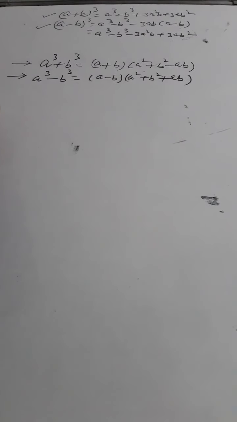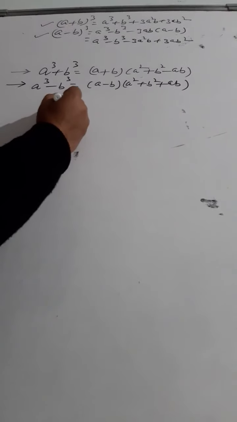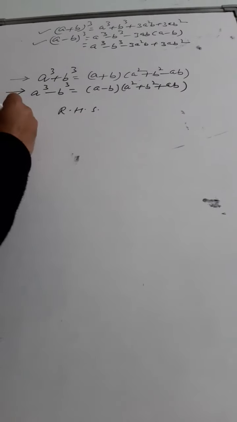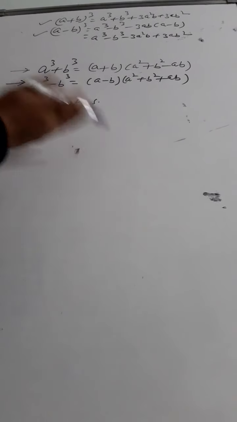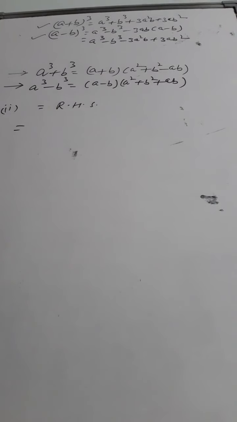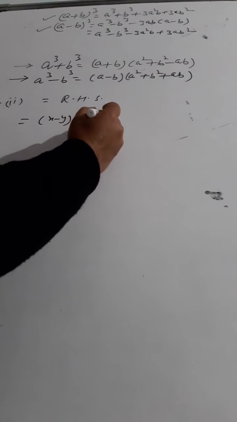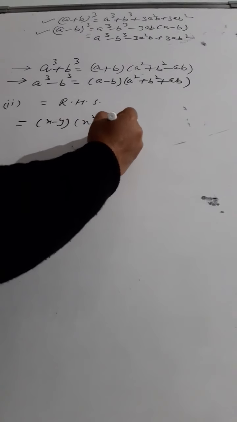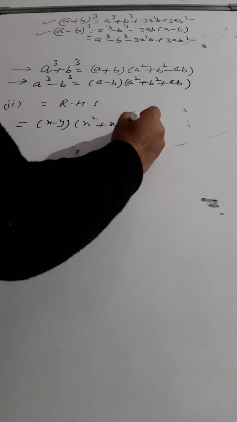And now look at this question number 9. Suppose I am verifying. Whenever you are talking about verify, you have to start with one side. One side means the possibility of your right hand side is there. Suppose I am taking the second side. If I solve that right hand side, I will reach the left hand side, because the left hand side is only x cube minus y cube. So from the calculation point of view, all of you are aware that you need to multiply this binomial with this trinomial here.